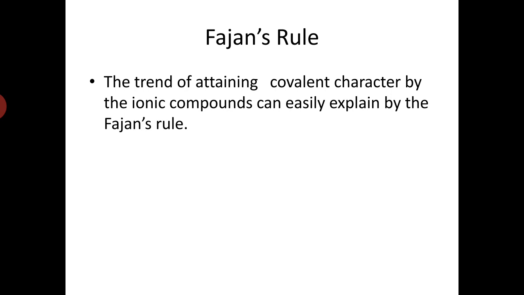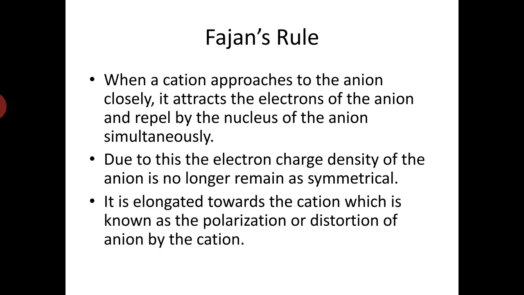I have discussed already that the trend of ionic compounds attaining covalent character can easily be explained by this rule. We believe that a compound has to be ionic, but instead of being wholly ionic, it contains some covalent character. So why is there a covalent character? This is easily explained by this rule. This is the basic of Fajan's rule, and we will discuss all these point by point.